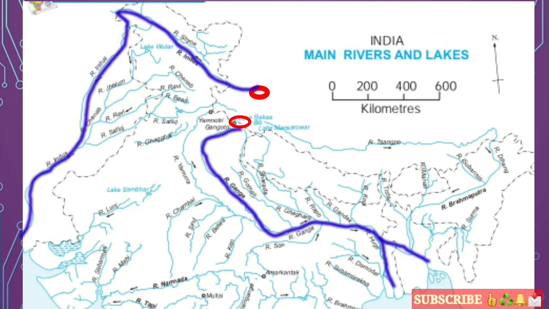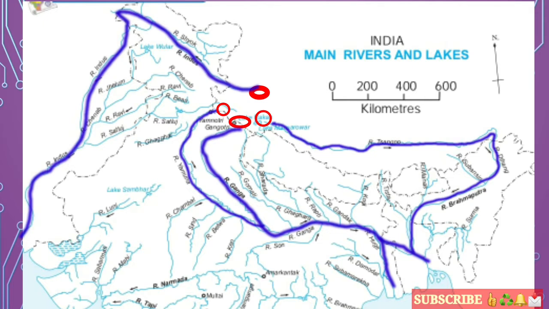Okay, a lot of tributaries meet the Ganga, and because of the tributaries, we can see the discharge of water in huge quantity, and because of that it forms the largest delta in the world. Yamuna is one of the tributaries, that is from the west side. From the east side, river Brahmaputra is also one of the important tributaries of Ganga, which makes the discharge of water huge.